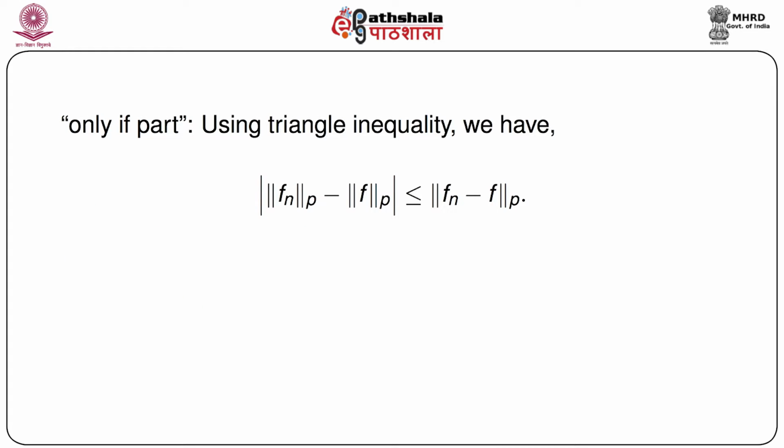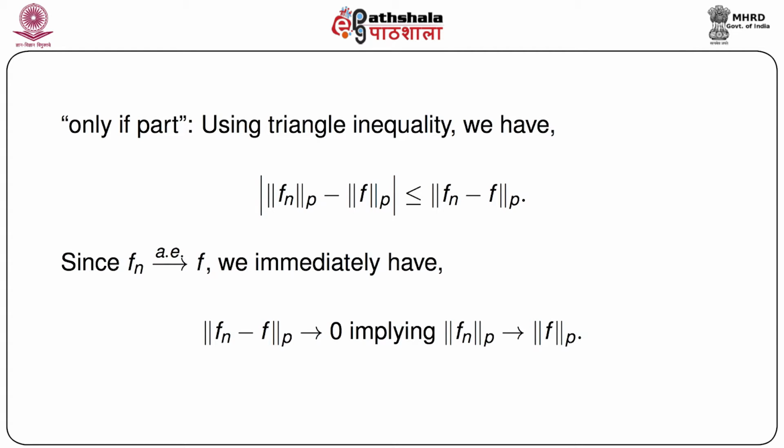Now the only-if part is very easy. Using the triangle inequality we immediately have, whenever I say norm, it is the p-th norm, that the modulus of norm of fn minus norm of f is less than or equal to norm of fn minus f, which is very easy to see by the triangle inequality. Since we have given that fn converges to f, we immediately have norm of fn minus f goes to 0, and the right side goes to 0, so the p-th norm of fn goes to the p-th norm of f.